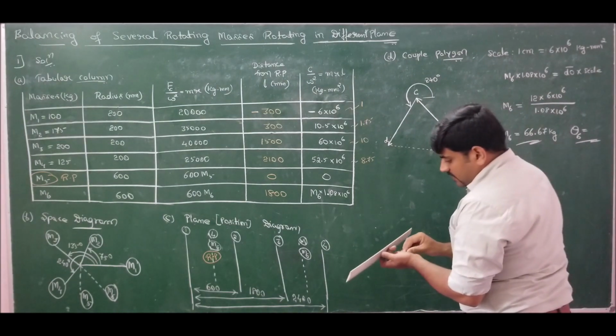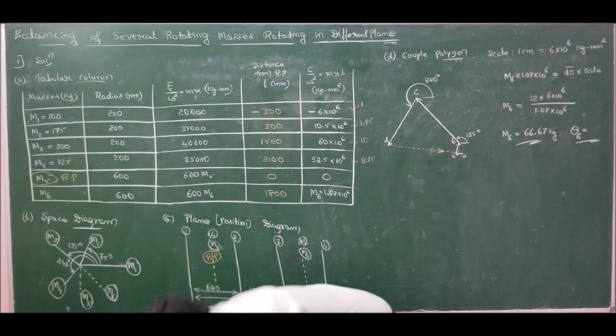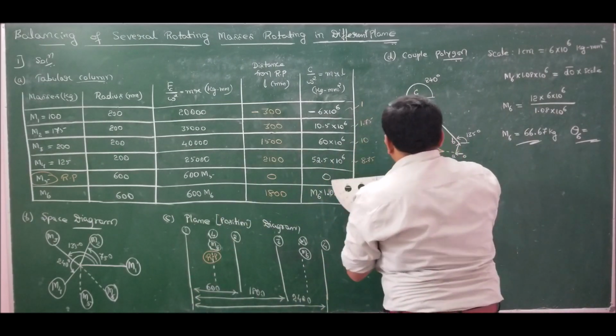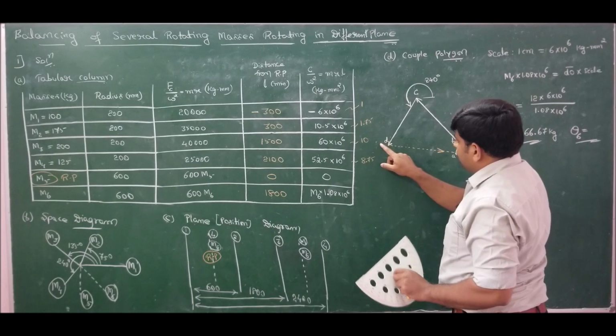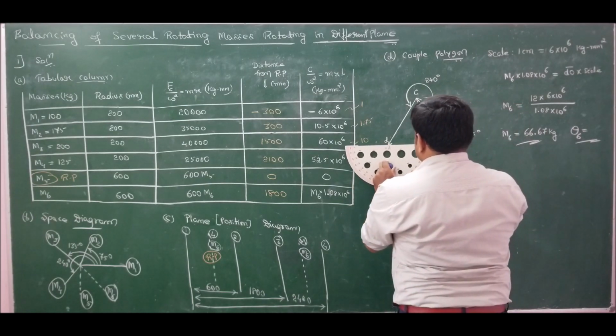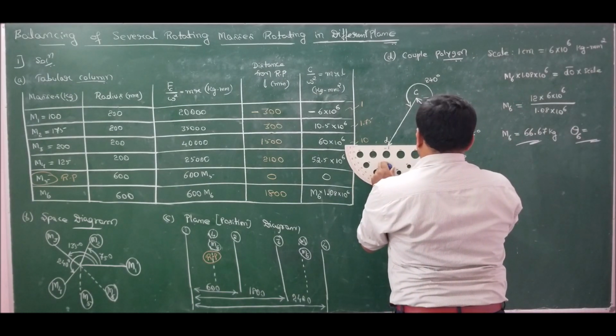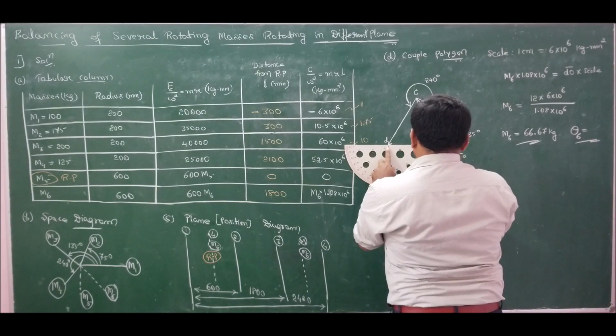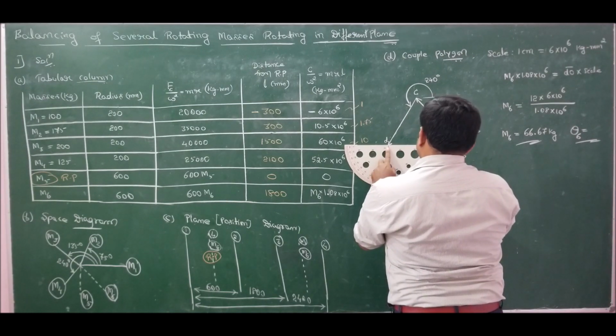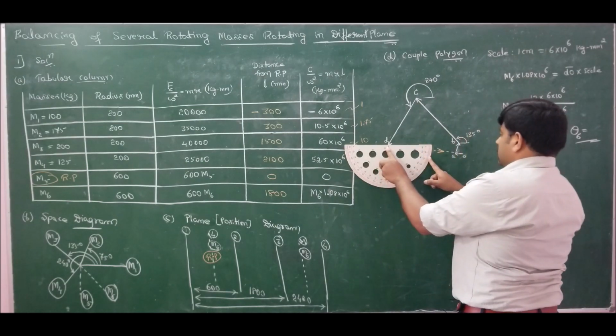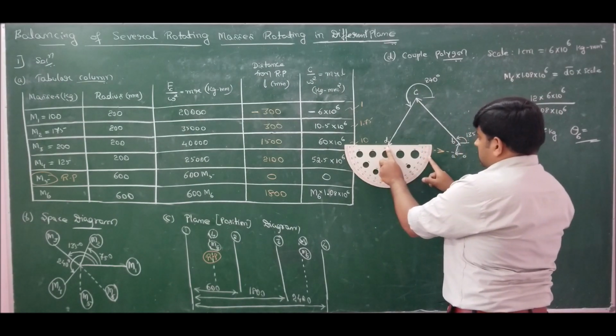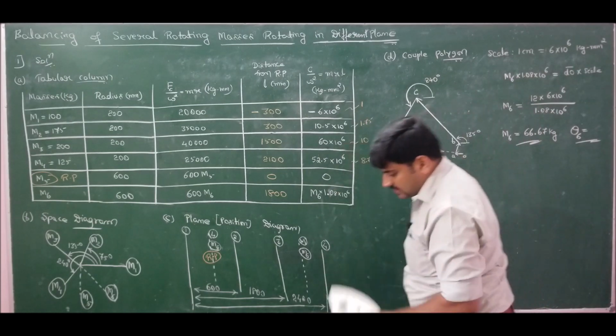So theta 6 will be, we know that from here to here it is 180 plus, 180 plus it is showing 175, 180 plus 175 it is 355. So answer is 355 degrees.